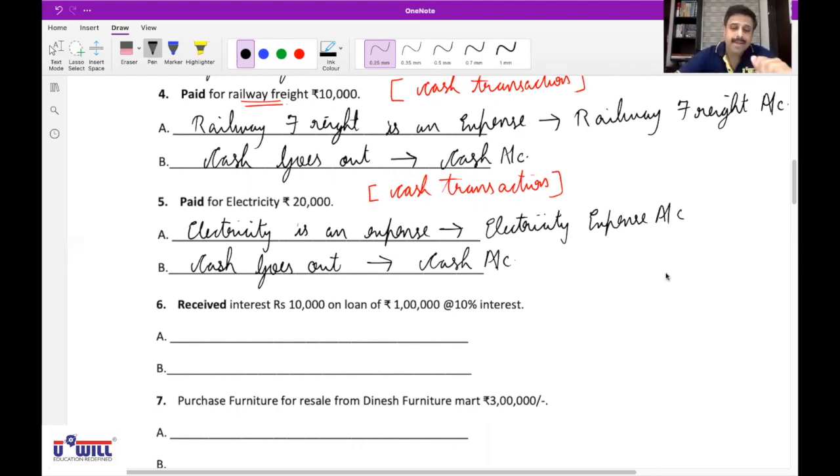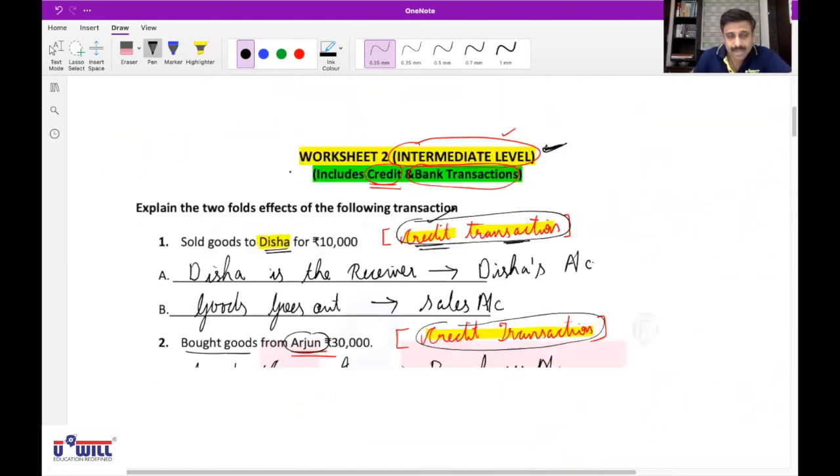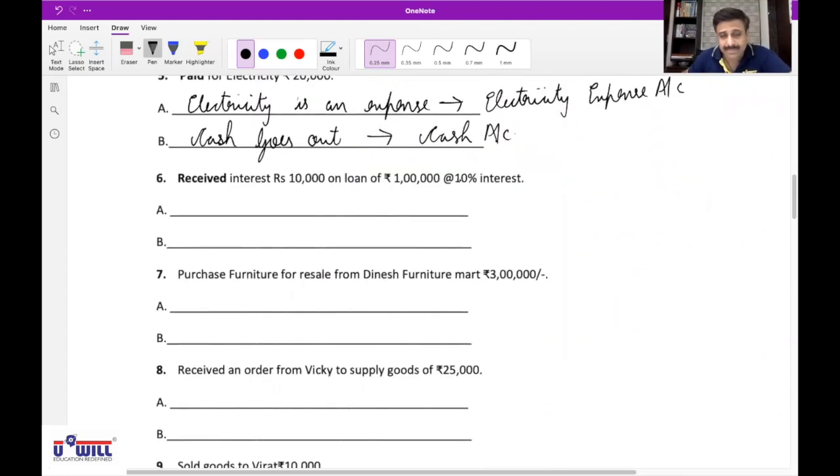Yes, sir. Received interest of 10,000 on a loan of 1 lakh at 10% interest. So Abdullah, first, what is the question you'll ask yourself? What comes in? Can you get the answer? Okay, tell me, is it a cash transaction or a credit transaction? Credit.